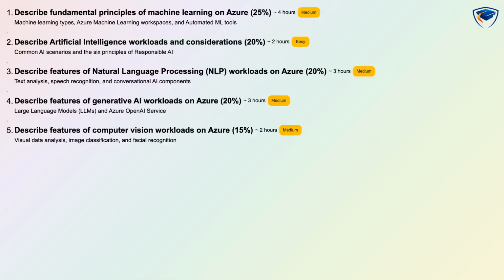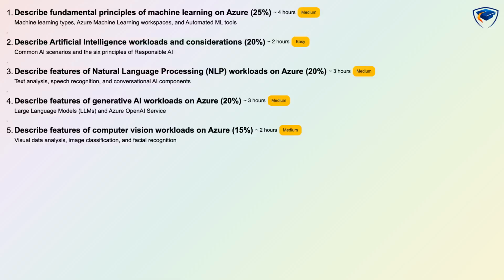The exam is organized into 5 domains with these exact weights. Describe fundamental principles of machine learning on Azure is 25%. Describe artificial intelligence workloads and considerations is 20%. Describe features of natural language processing workloads on Azure is 20%. Describe features of generative AI workloads on Azure is 20%. And describe features of computer vision workloads on Azure is 15%.